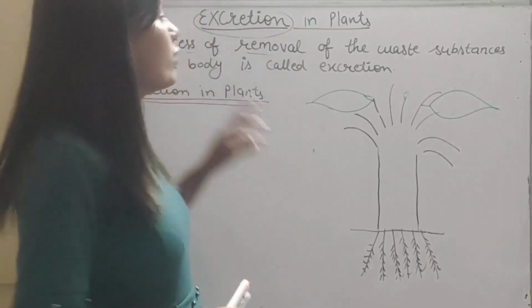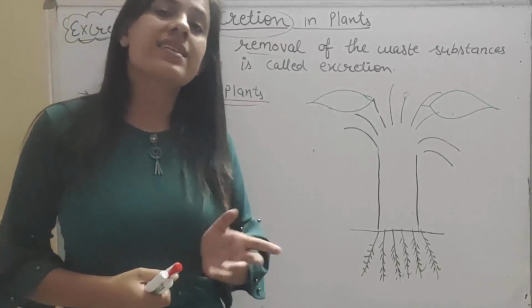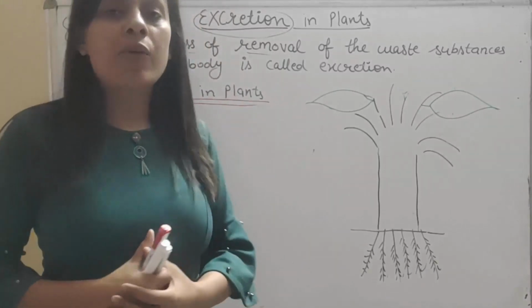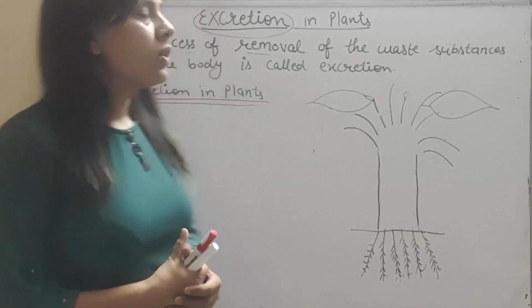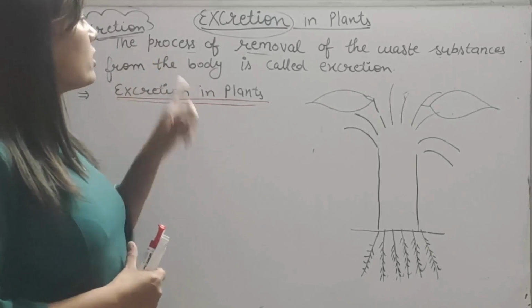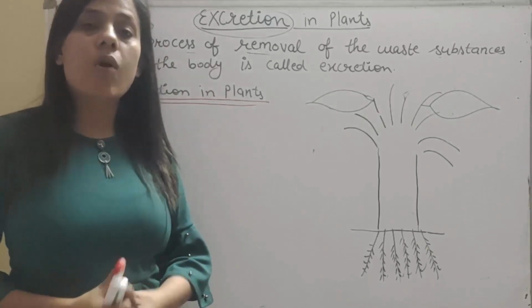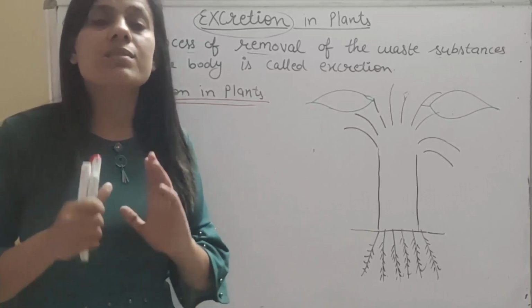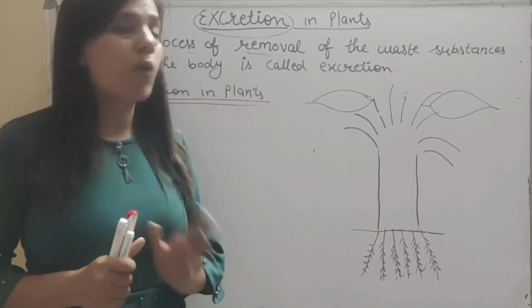In today's session, we are going to study our next life process, that is excretion. So today we will study about excretion in plants. So let's start with excretion. What is excretion? Excretion is the process of elimination or release or removal of the waste substances from the body.